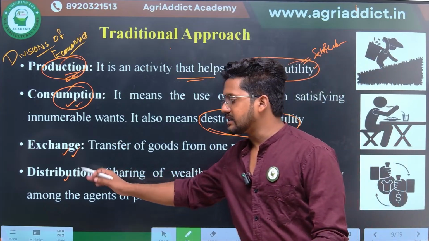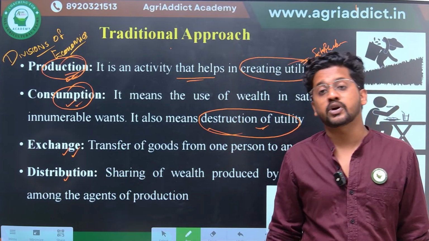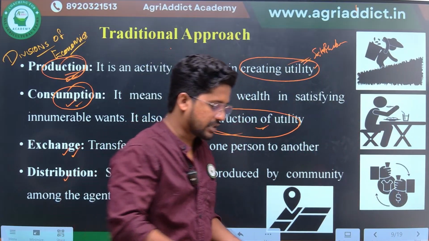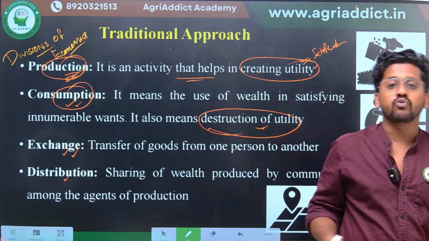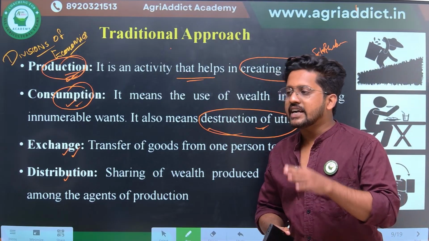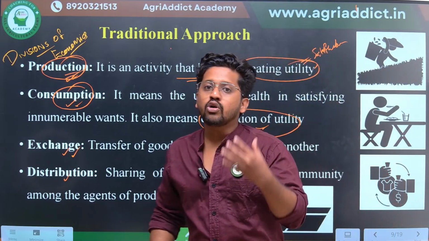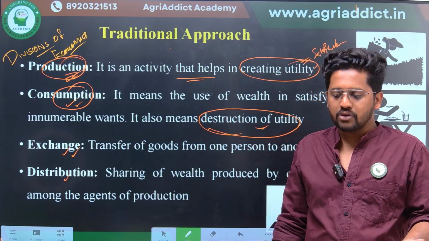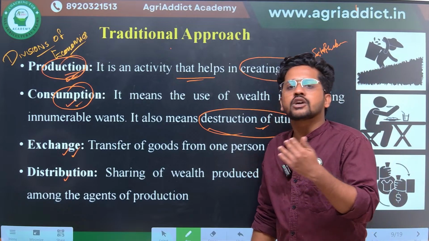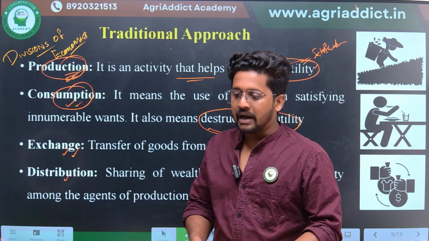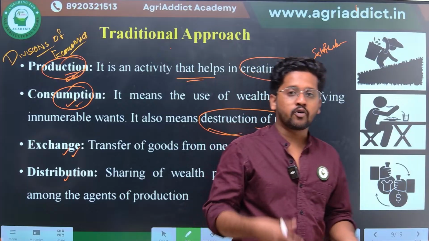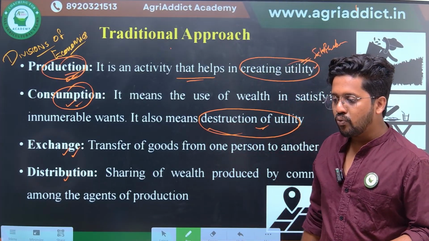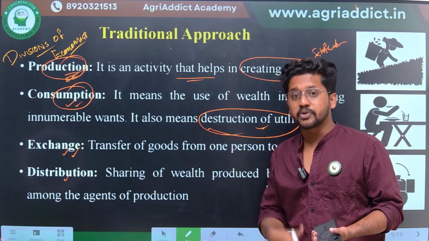And the final one is distribution, an even more important concept. What is distribution? Before starting the concept of distribution, we have to understand what the factors of production are. Factors of production are nothing but those agents which help me to produce a particular product. Imagine that I am a paddy farmer. The output which is desired is nothing but paddy. So what are all the things that actually help me to produce paddy?